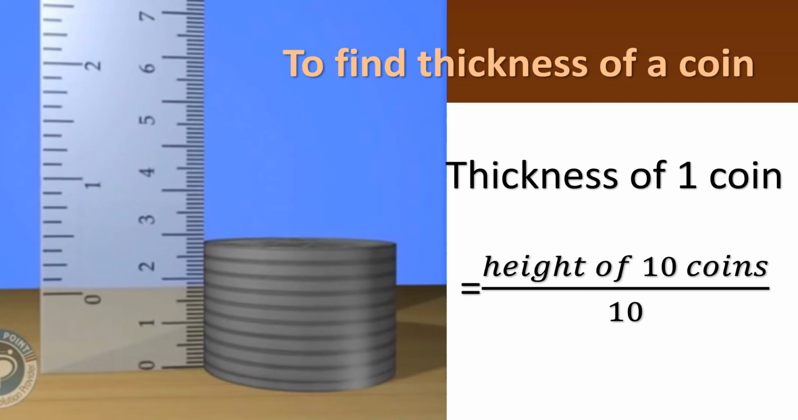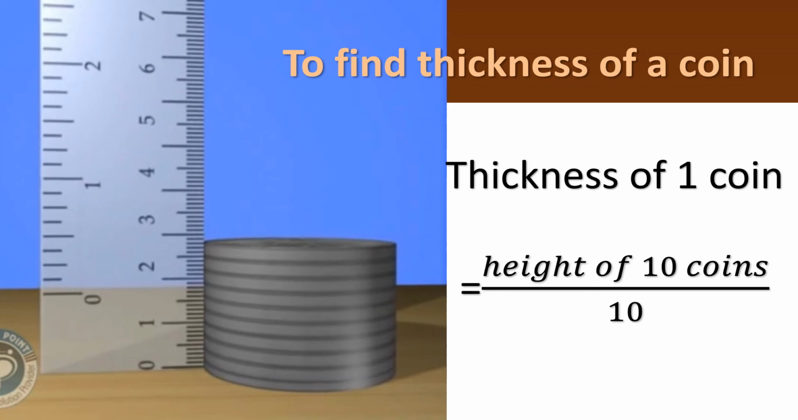What is the reading shown there? 2.9, is it? 2.9 is the reading. And then how will you find the thickness of one coin? You got the thickness of 10 coins, children. You got the height of 10 coins. Then how will you find the thickness of one coin? For that, we need to divide the height of 10 coins by the number of coins. So, the number of coins is 10. So, thickness of one coin equals height of 10 coins divided by 10.